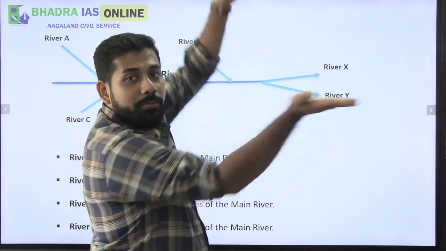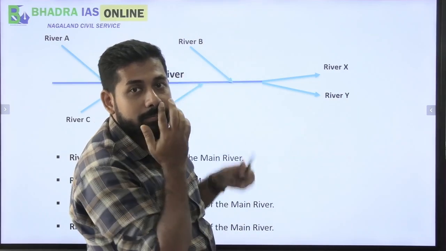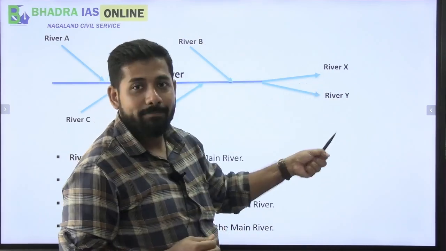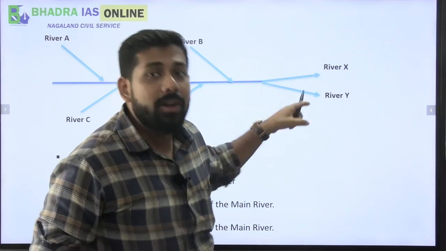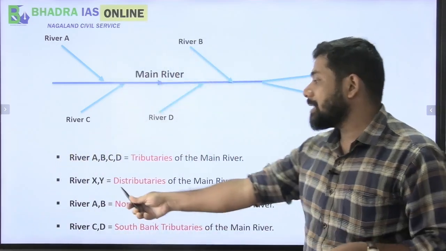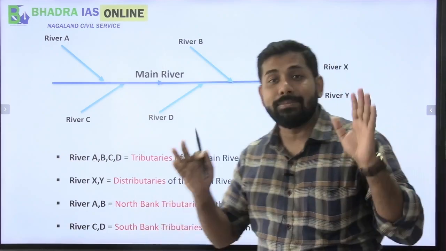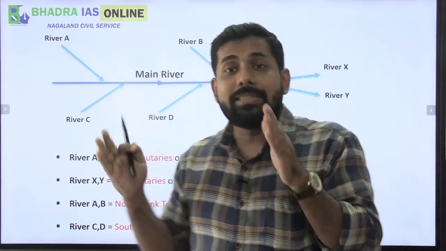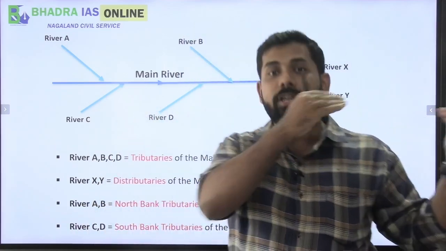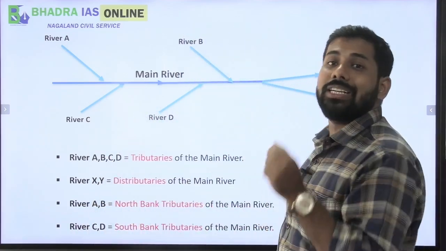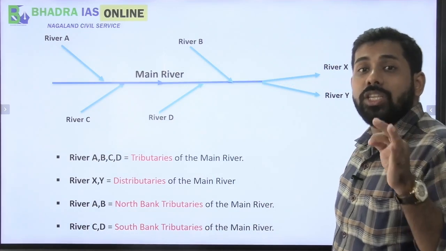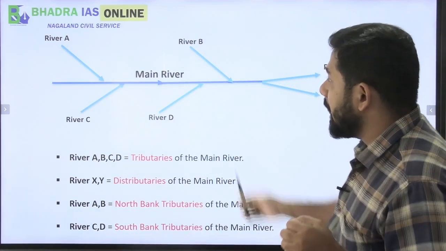But at the same time, we need to see that this main river, after a particular time, gets distributed into two different rivers, that is river X and Y. Now, river X and river Y are known as distributaries, because, as I said, these rivers X and Y are being distributed from the main river. That is why we call them distributaries of the main river.